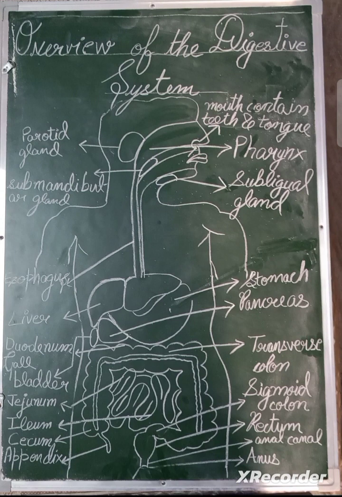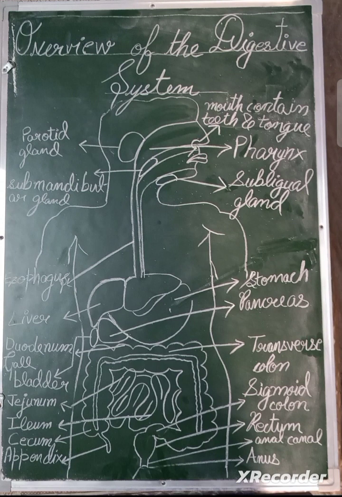ज़िस्ट में बात करें तो इन 6 बेसिक प्रोसेस, ingestion, secretion, mixing and propulsion, digestion, absorption और defecation, इनका फंक्शन क्या है. Ingestion के केस में फंक्शन है taking food into the mouth. Second, secretion का फंक्शन है release of water, acid, buffer and enzymes into the lumen of the GI tract. Third one is mixing and propulsion, churning and propulsion of food throughout the GI tract.